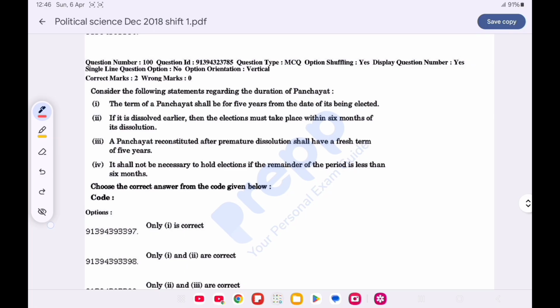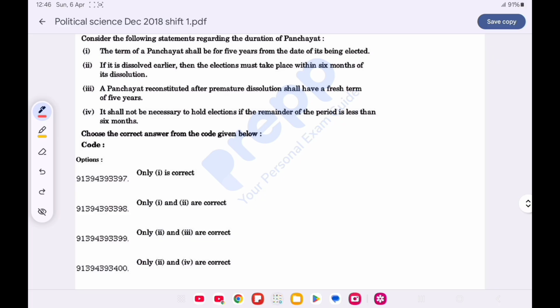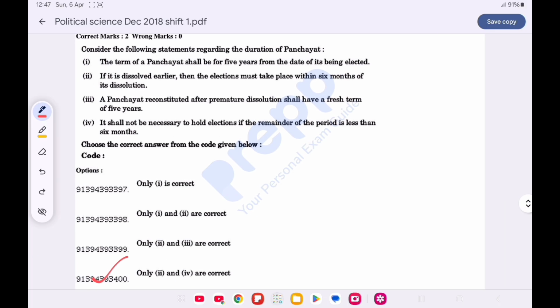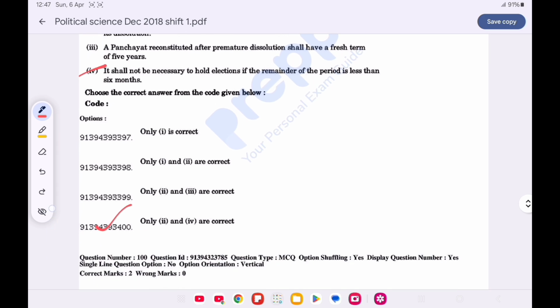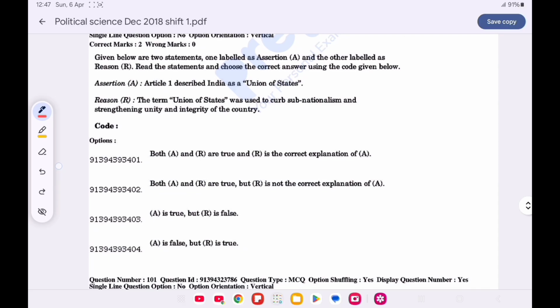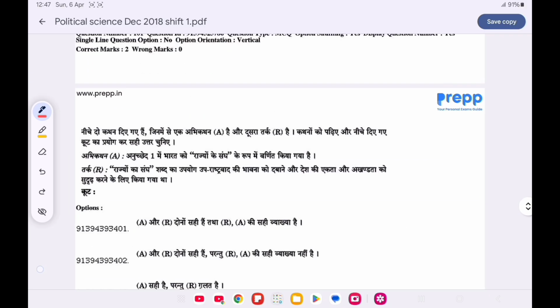Consider the following statement regarding the duration of the Panchayati Raj and choose the correct answer from the code given below. Option D is correct, only 2nd and 4th is true, that is if it is dissolved earlier than the election must take place within the 6 months of its dissolution, and it shall not be necessary to hold election if the remainder of the period is less than the 6 months. Now question number 101 is assertion reason. Assertion. Article 1 describe India as a union of state. Reason. The term union of state was used to curb subnationalism and strengthening unity and integrity of the nation. Option A is correct. Both the statement R and A are correct and R is the correct explanation of A.